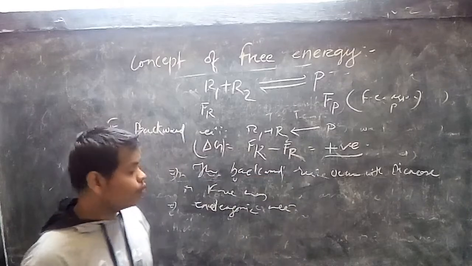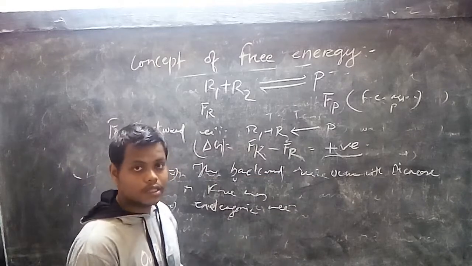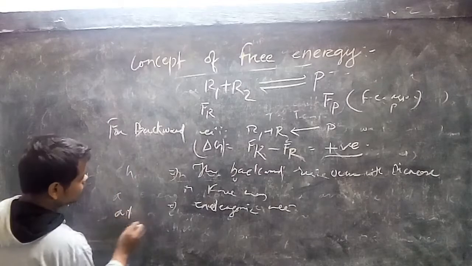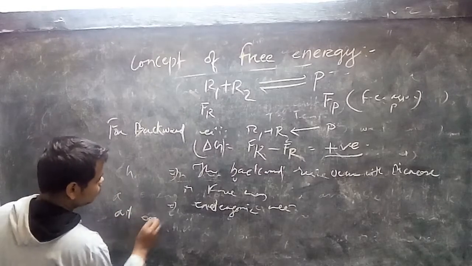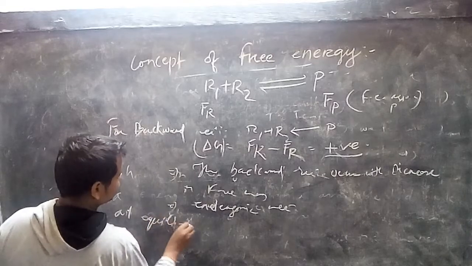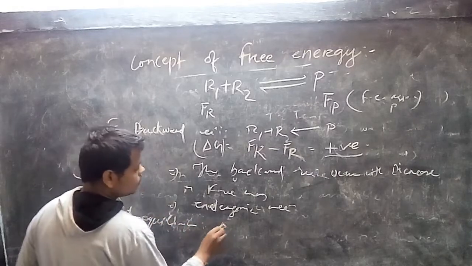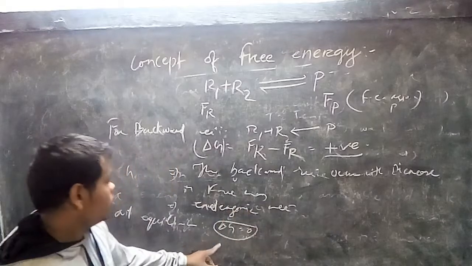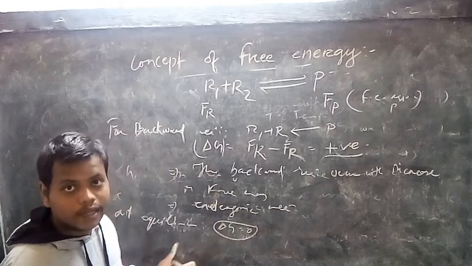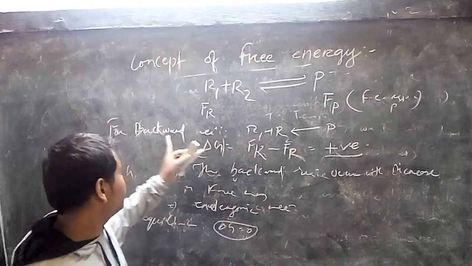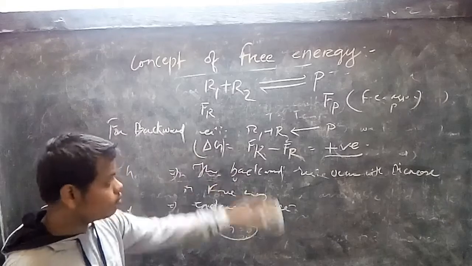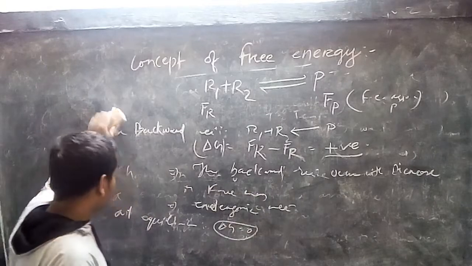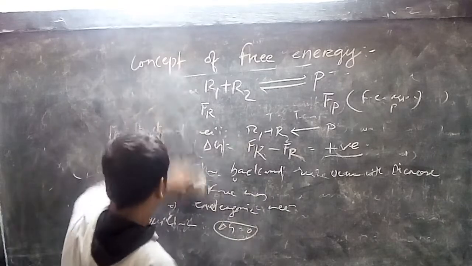And when the chemical reaction attains equilibrium, at equilibrium, del G value, change in free energy value is 0. Okay. Del G, change in free energy value at equilibrium is 0. At forward reaction negative, backward reaction positive. Okay. This is the thing of change in free energy. Then another thing comes.